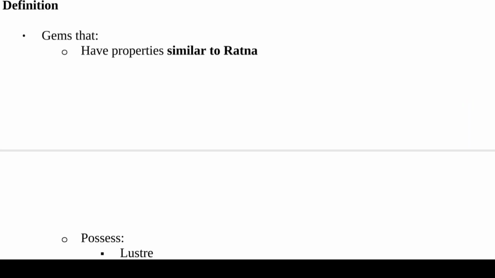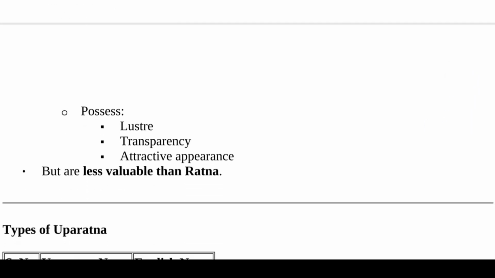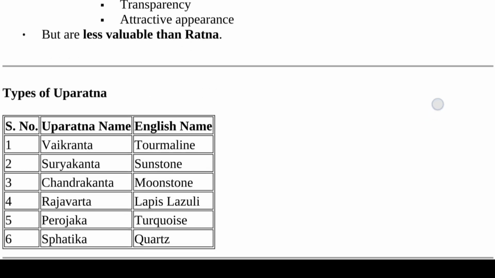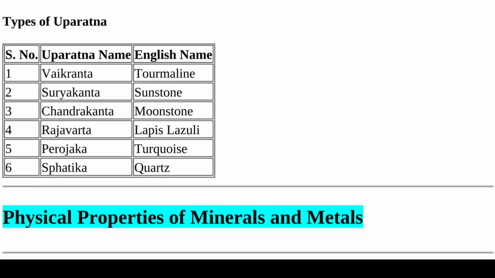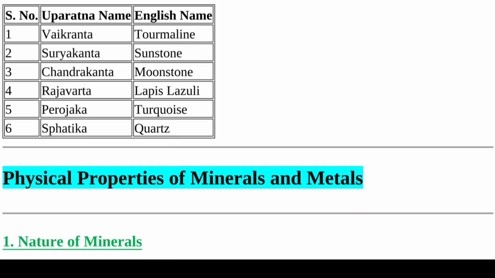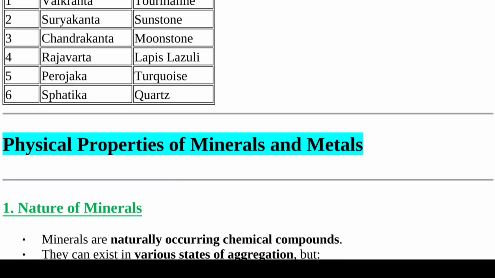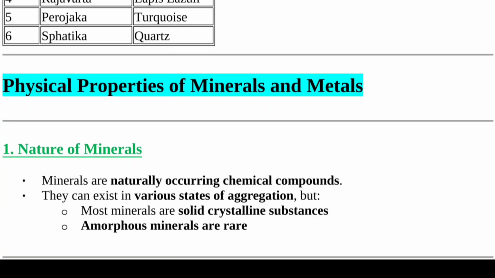Gems that have properties similar to Ratnas, possessing luster, transparency and attractive appearance, but are less valuable than Ratna. Here are some types of Uparatna: Vaikrant, tourmaline; Suryakant means sunstone; Chandrakant means moonstone; Rajavart means lapis lazuli; Perojak is turquoise; Sphatik is quartz.